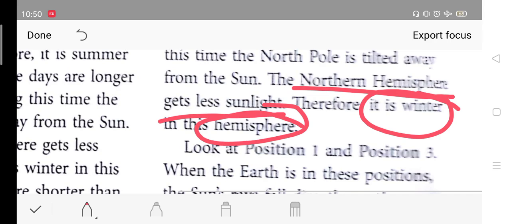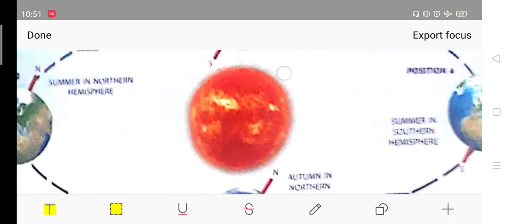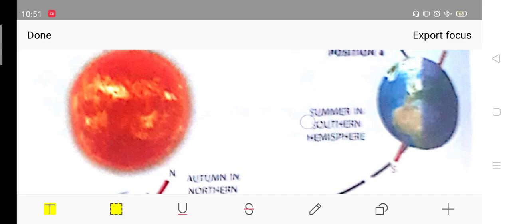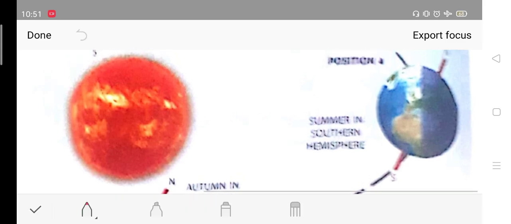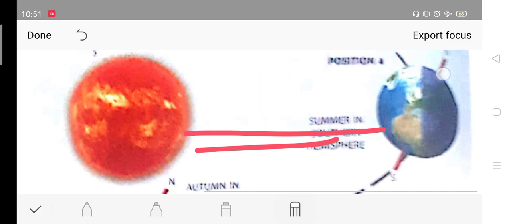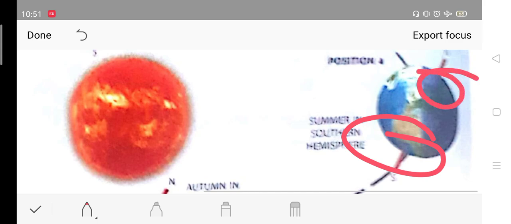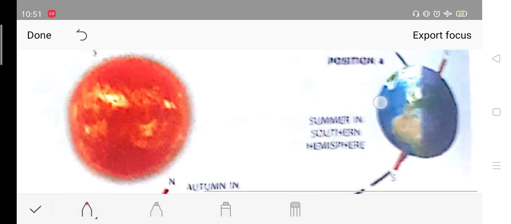Now the tilt is the same, but the position of the earth has changed, like we will see now. See, this is position 4. Now sun rays are falling here. The southern hemisphere is receiving more sunlight, and the northern hemisphere, see, the tilt is this way, so the equator passes this way.